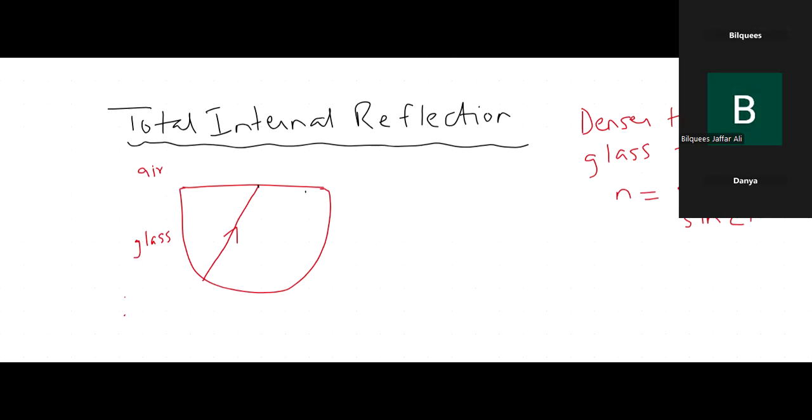Now, if this ray is acting as an incident ray and it is going from glass to air, what will happen to this ray when it is going outside into the air? It will bend away from the normal like this. It's a normal phenomenon. Clear? Any confusion up till here?